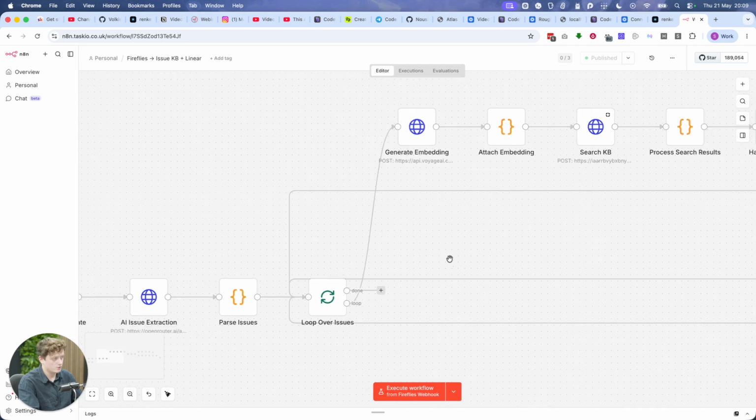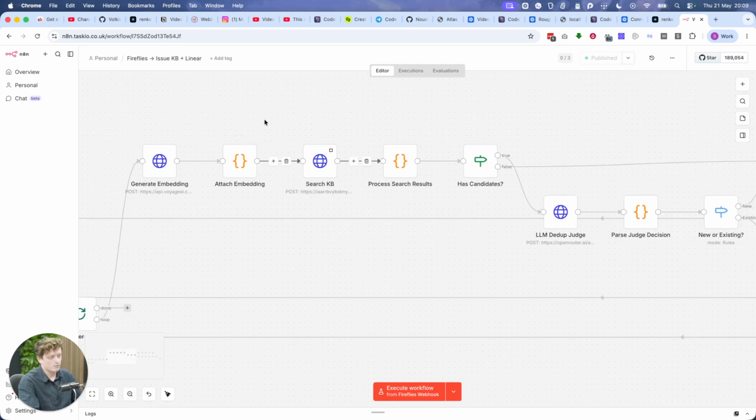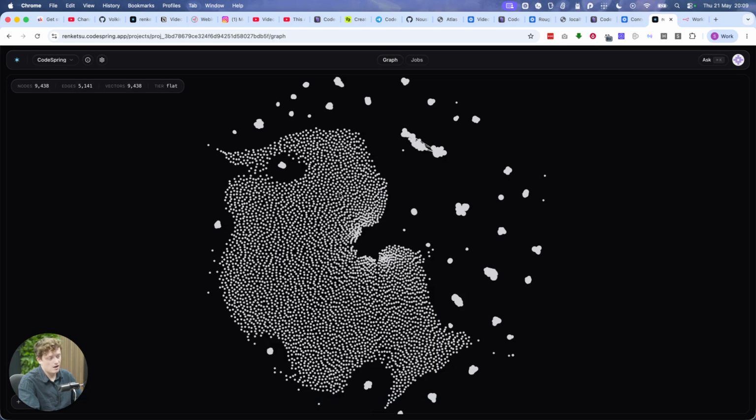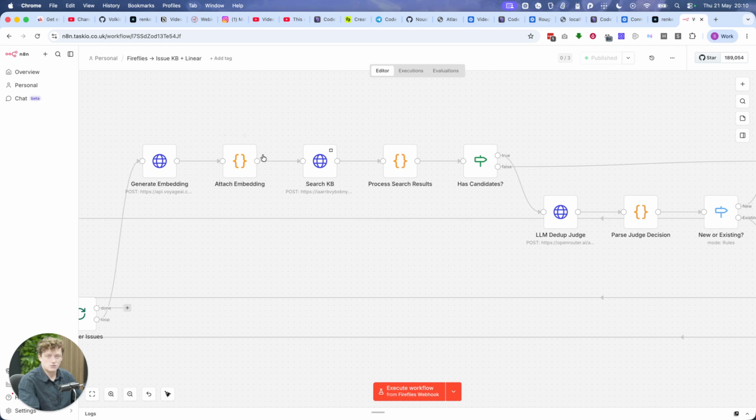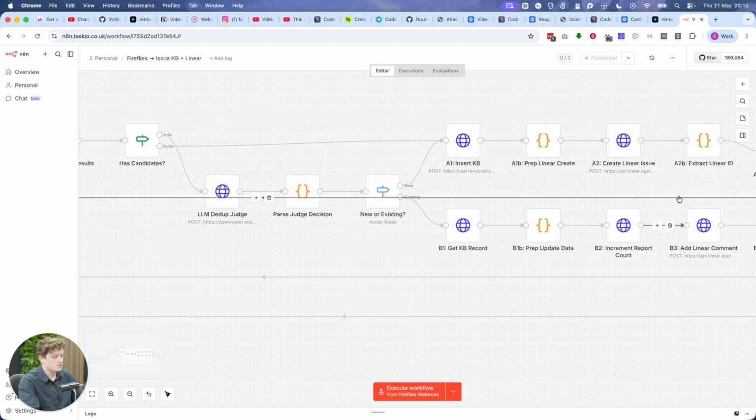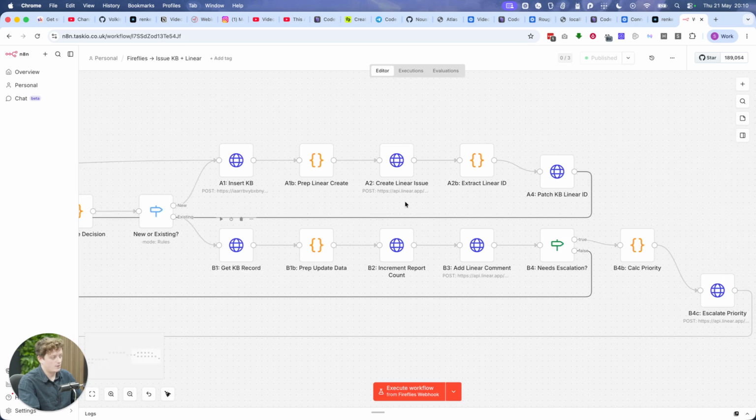I'm not going to go into all the details of how all of this works, but it will then search our AI brain. And it's really crucial that you have an AI brain at this point. If you're trying to set up AI in your business, you need one of these. It makes it a superpower. And then it says, okay, is this issue something that we're working on or not? If it is or it isn't, it will then have 2 tasks that it can go ahead and do.